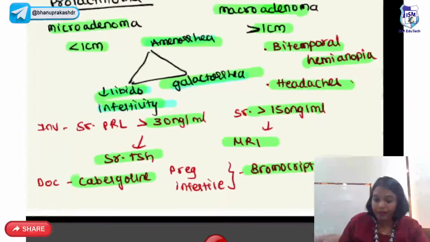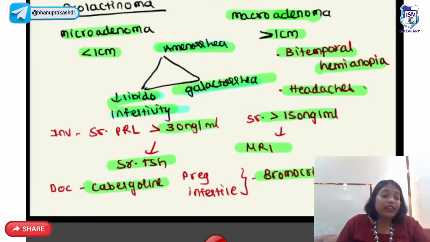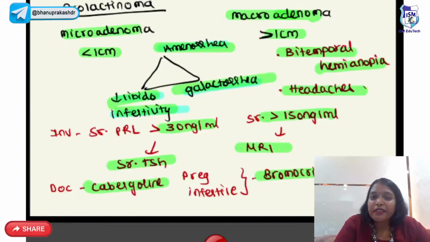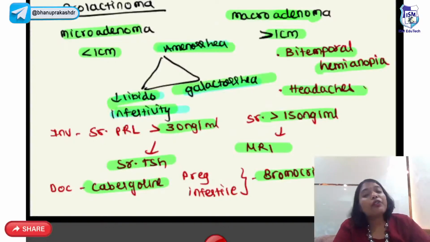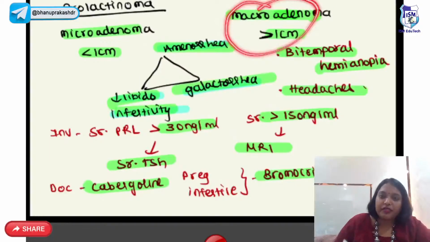Okay. Next, coming to the prolactinoma. You got a lot of questions on prolactinoma, guys. So prolactinoma is a tumor in the pituitary gland. You might have microadenoma and macroadenoma. Microadenoma is less than 1 centimeter. Macroadenoma is more than 1 centimeter.